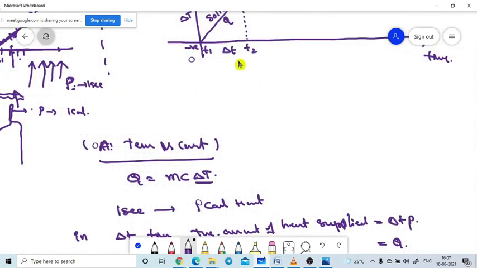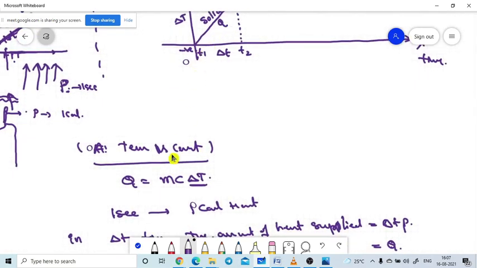In delta t time, the heat supplied to the system is delta t into P. To raise this temperature, the heat absorbed by the system is Q equals m c delta T, and the supplied energy is delta t into P. Both are the same.